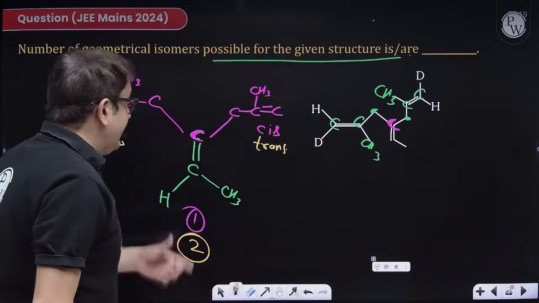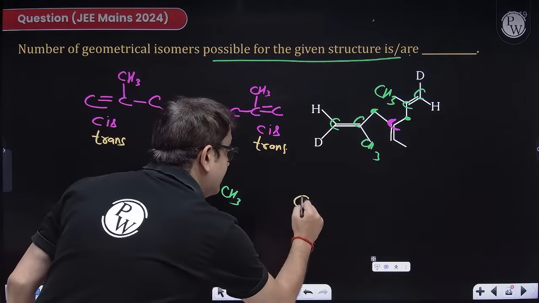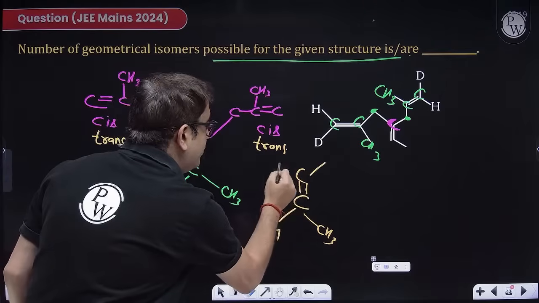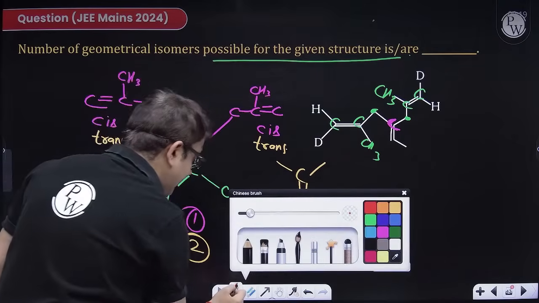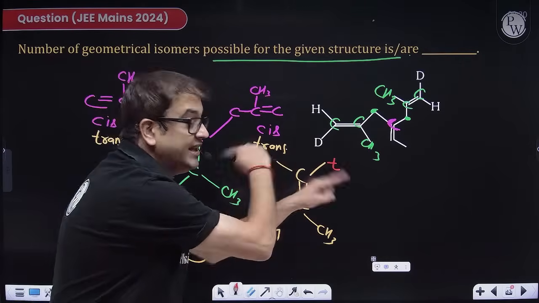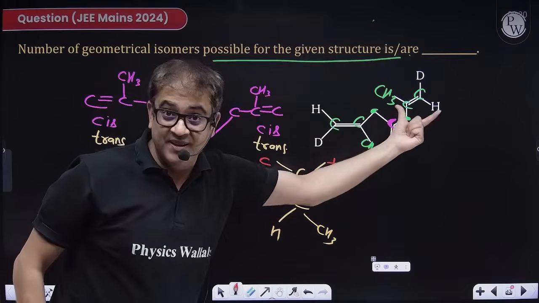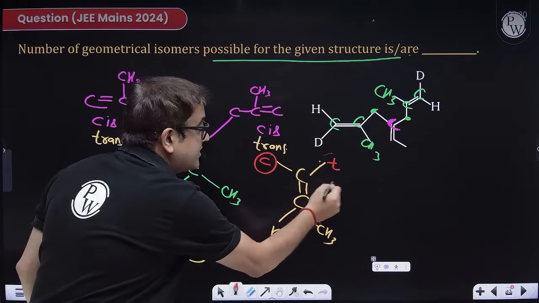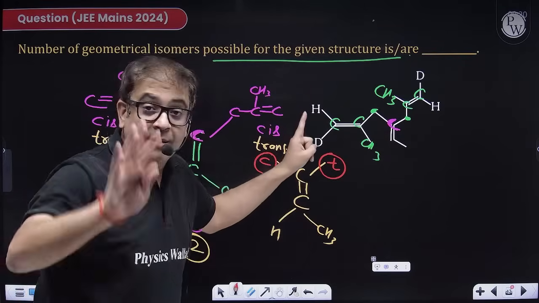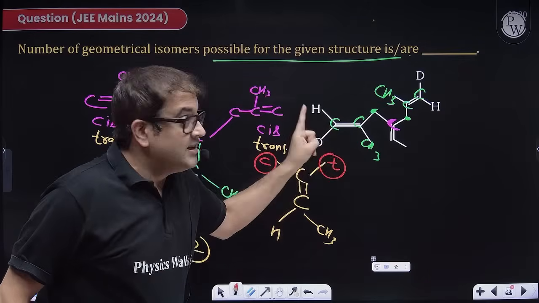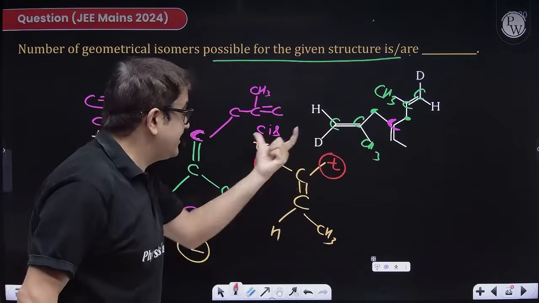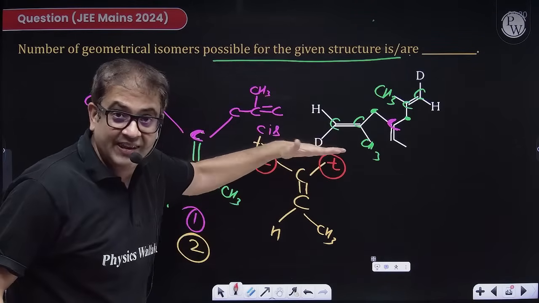And now, if this alkene, having CH3 and H as two branches, if now I'm saying that this branch is cis and this branch is trans, anybody can be cis or trans because you can't number them. So if one is cis and one is trans, sir, who is cis and who is trans? You cannot define that. Why? Because somebody can say I'm numbering from here, somebody can say I'm numbering from here. So you can number from both sides. So cis trans will be the only case fixed now at this point of time.